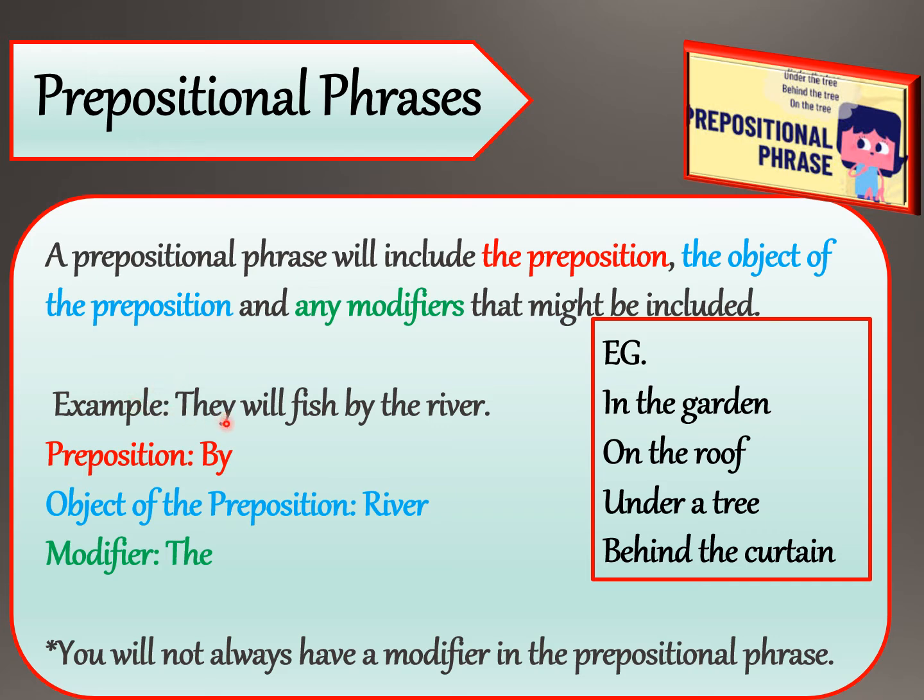Let's take an example. They will fish by the river. Here in this sentence, by is a preposition, object of preposition is river, and modifier is the, which is an article. Please note that we will not always have a modifier in the prepositional phrase. It's not a rule that the modifier will form a part of prepositional phrase.